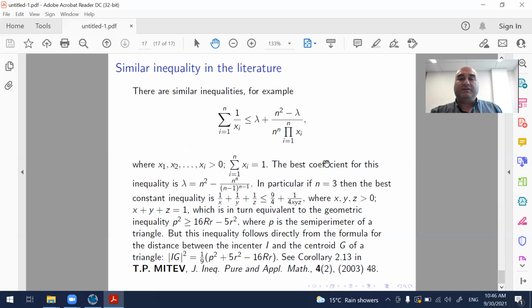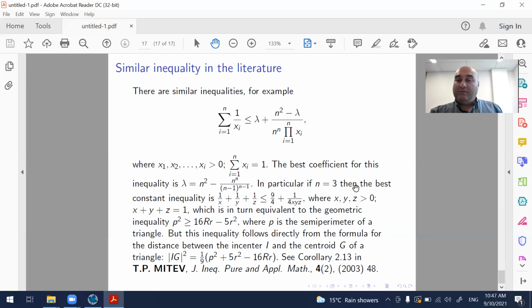I just wanted to mention that there are similar inequalities in the literature. For example, one can find this inequality in the literature for which the best constant is known for all n. It is n squared minus n to the n divided by (n minus 1) to the n minus 1. It is possible to write an asymptotic formula for this.